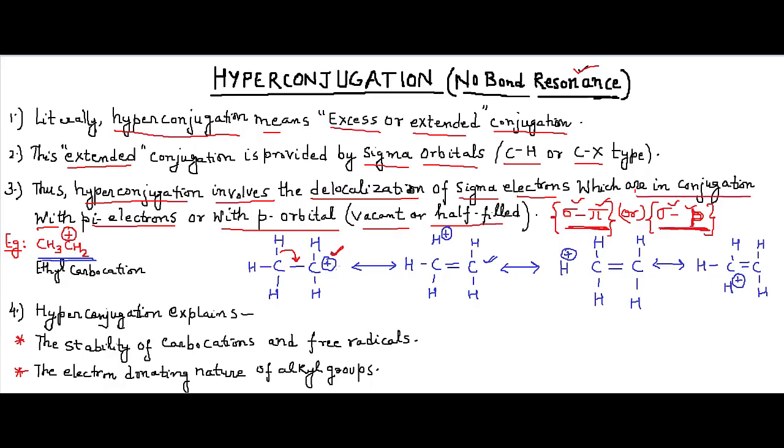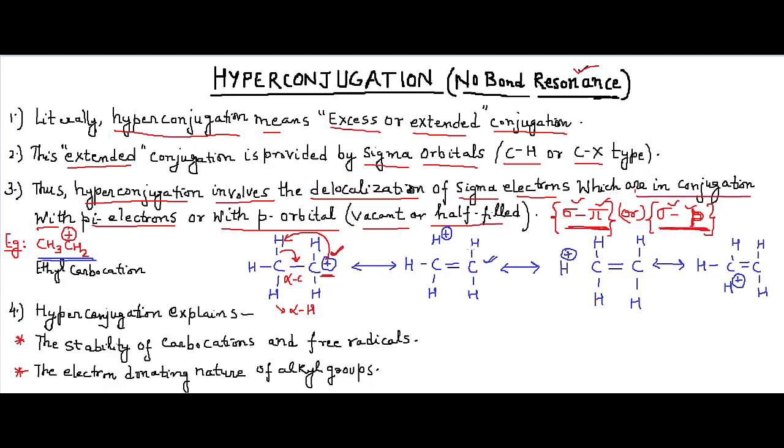The positive charge is shifted onto hydrogen. Which hydrogen? The hydrogen next to the positively charged carbon. This carbon we call the alpha carbon, and these hydrogens we call alpha hydrogens. So the positive charge on carbon is being shifted to alpha hydrogens.